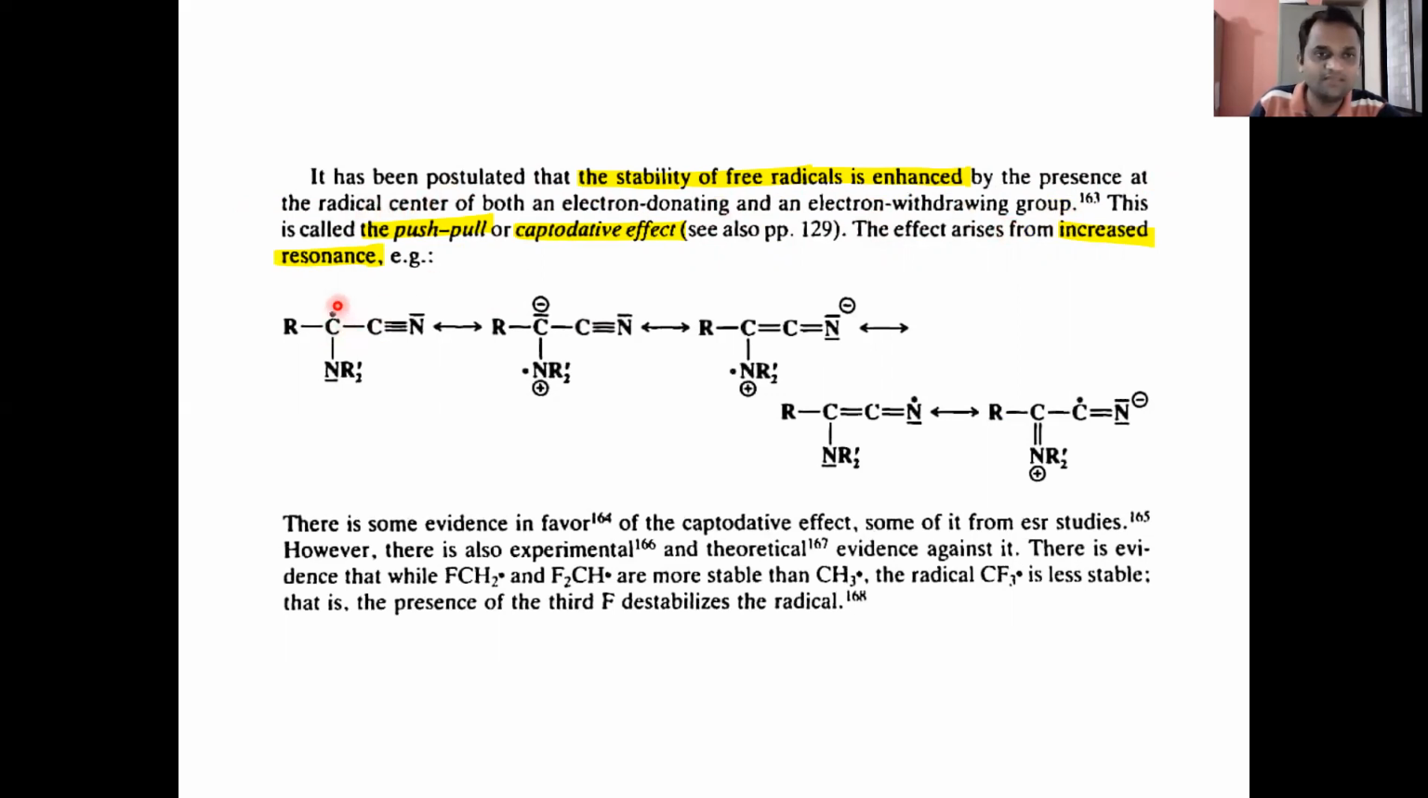Now see, in this case, this is the radical center, this is the electron withdrawing group, this is the electron donating group. So both groups are present at the radical center. So the effect in this case is called the push-pull or the captodictive effect, and it increases the stability of free radicals. Now see how. For example, in this case,